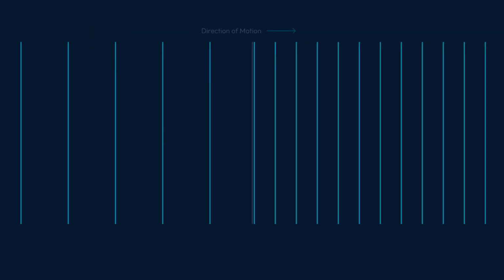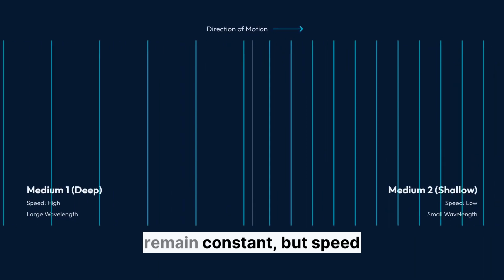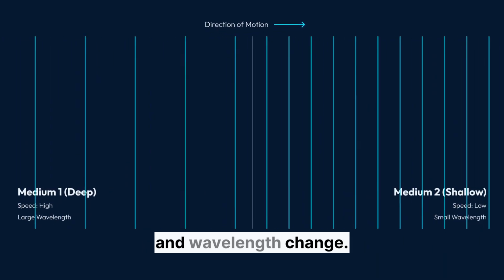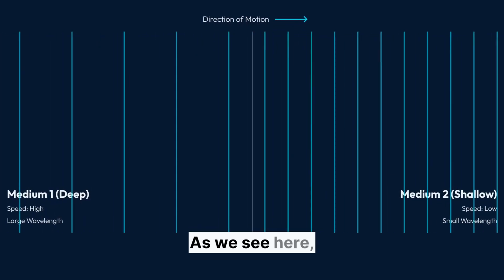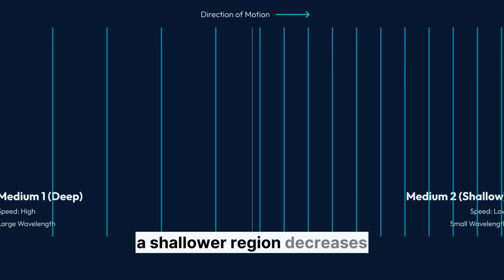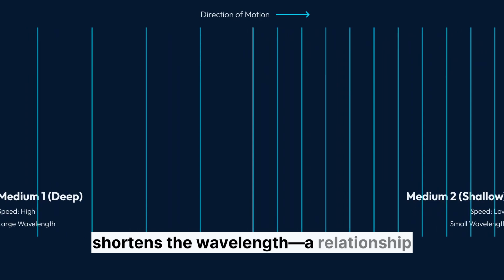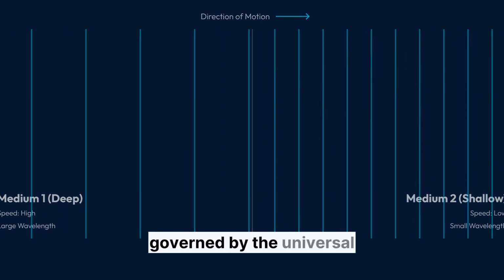When a wave moves from one medium to another, properties like frequency remain constant, but speed and wavelength change. As we see here, a water wave moving from a deeper to a shallower region decreases the speed and visibly shortens the wavelength, a relationship governed by the universal wave equation.